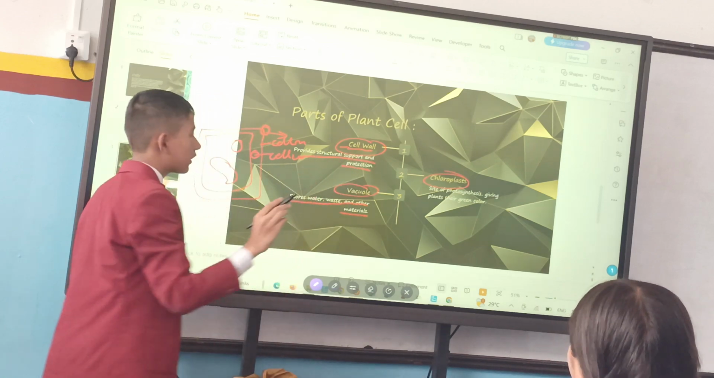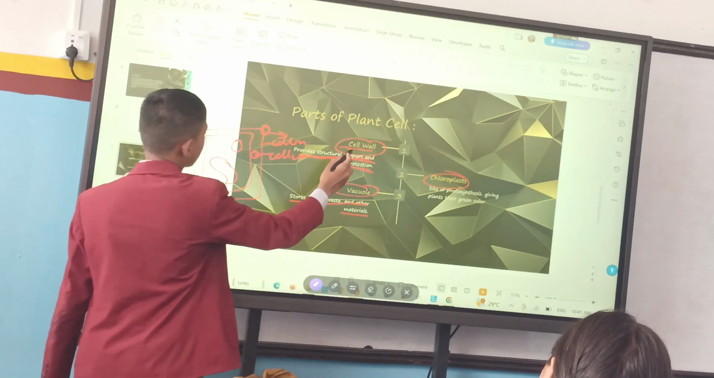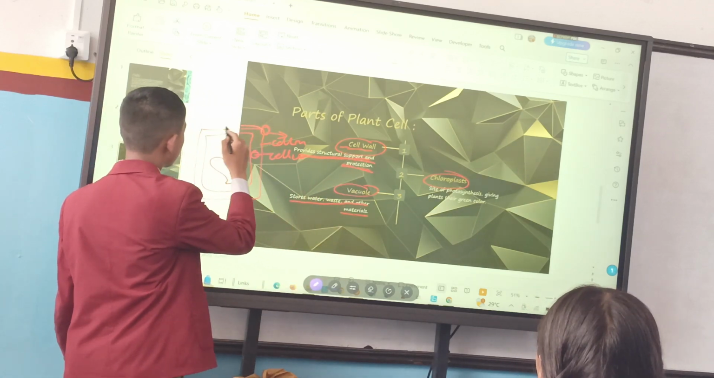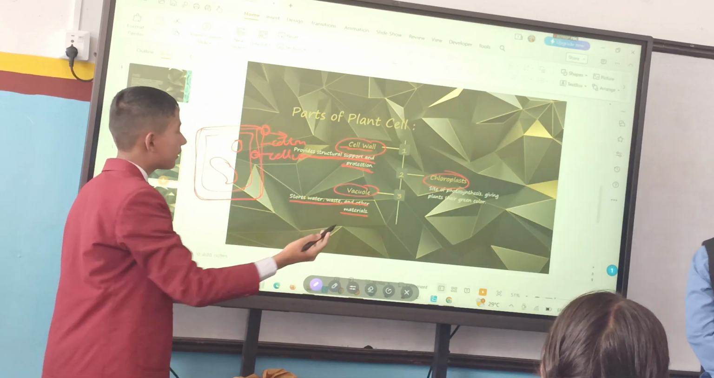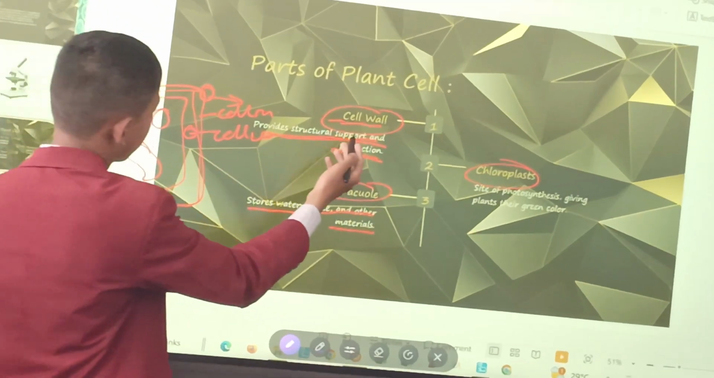Cell wall, the function of cell wall is to provide structural support and protection. It means that cell wall is the part of plant cell that provides structural support. The structure of the plant cell is made due to the help of cell wall, and the protection of plant cell is done by the help of cell wall.